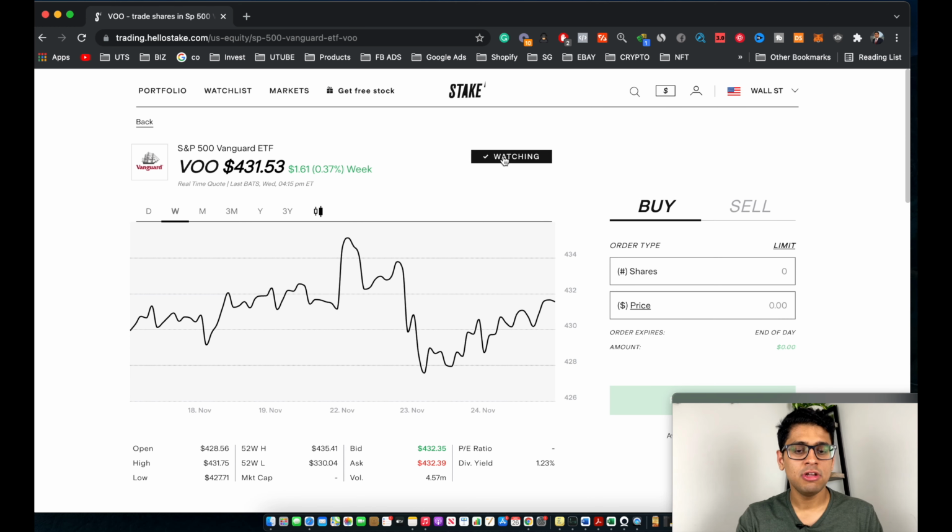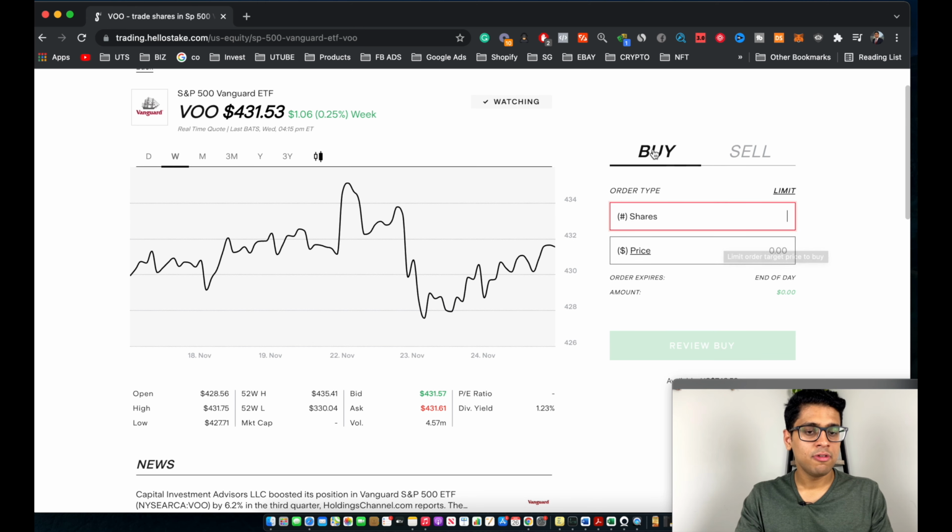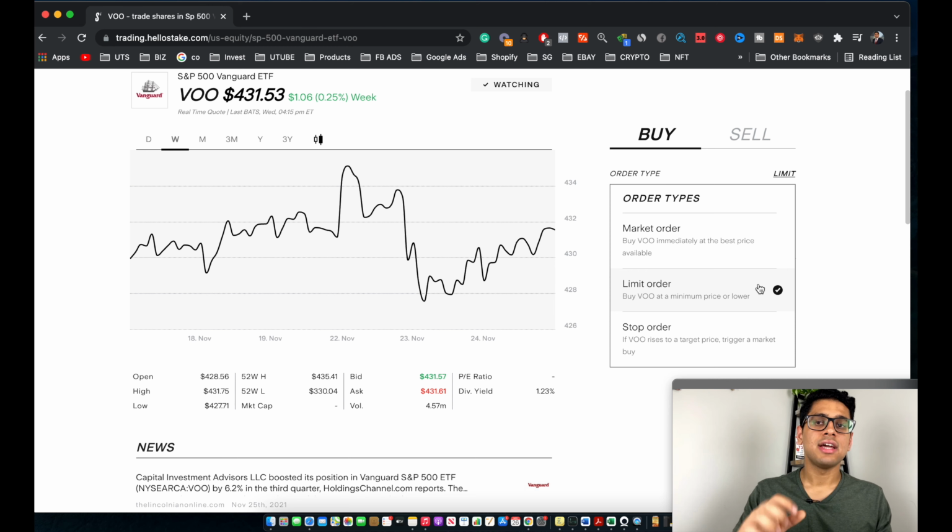So now for us to actually go ahead and purchase a specific stock or ETF, we go into this section over here which says buy or sell. So you click on buy, and over here you select the order type. As you guys can see, there are 3 different order types which you can choose from. You can select a market order, which basically means that you buy that specific stock at the best price which is currently available in the market, or you can even choose a limit order, which is basically a set price at which you're willing to buy that specific stock or ETF.